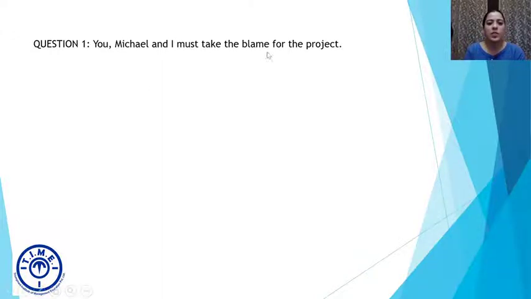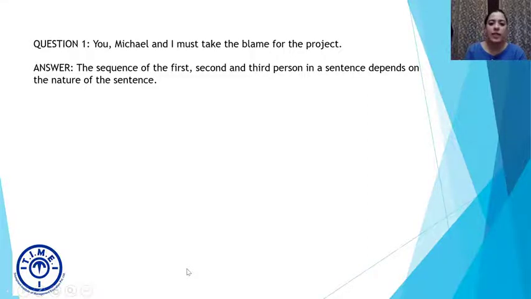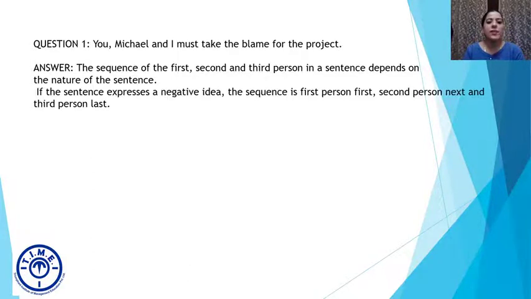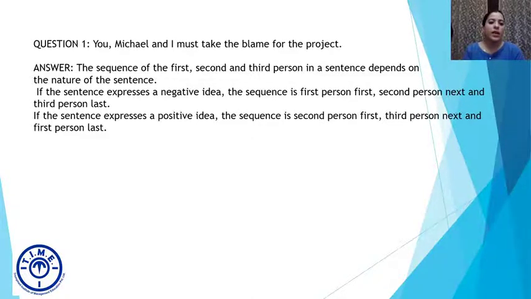In this part of the sentence, must take the blame for the project, this seems fine, which means that there might be a problem with the sequencing of the first, second, and third person. So, the sequence of first, second, and third person in a sentence depends on the nature of the sentence. What do I mean by nature? Whether the sentence has a positive connotation or meaning or a negative meaning. Okay. So if the sentence expresses a negative idea, the sequence is first person, second person, and third person. And reversely, if the sentence expresses a positive idea, the sequence is second person, third person, first person.